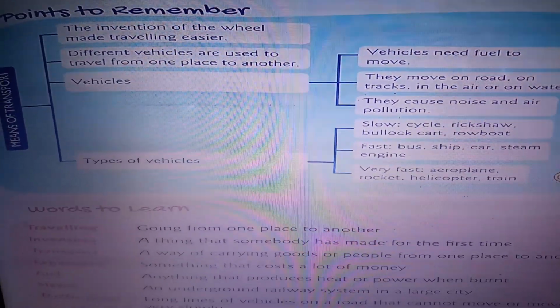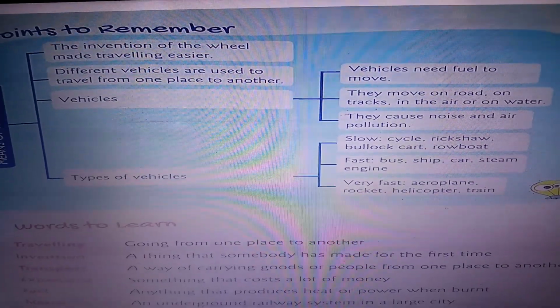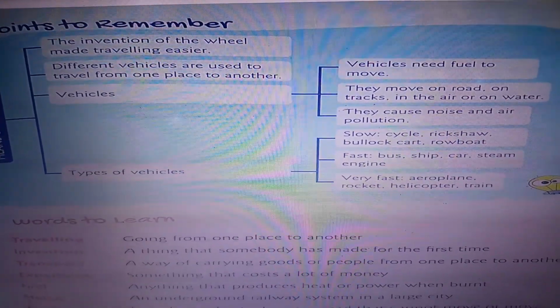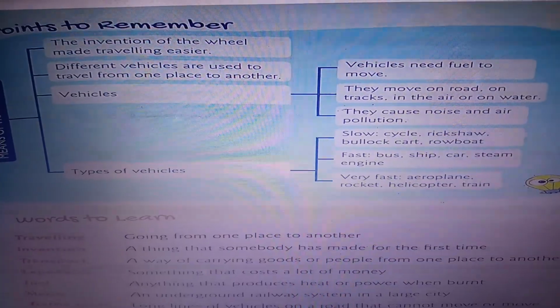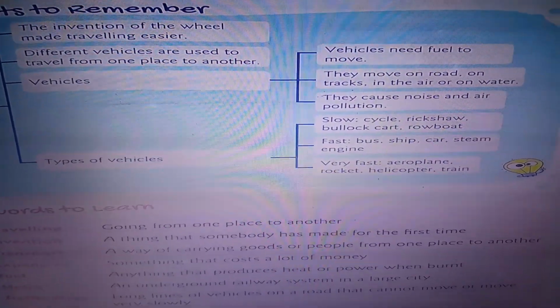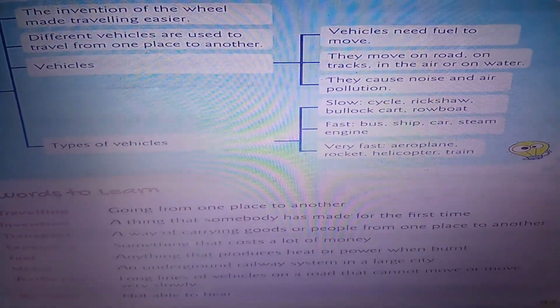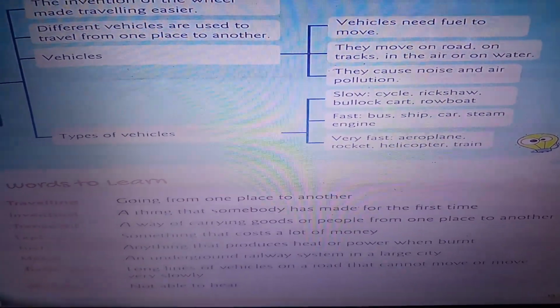Types of vehicles: slow vehicles are the cycle, rickshaw, bullock cart and rowboat. Fast vehicles are the bus, ship, car and steam engine. And very fast vehicles are aeroplanes, rocket, helicopter and train.